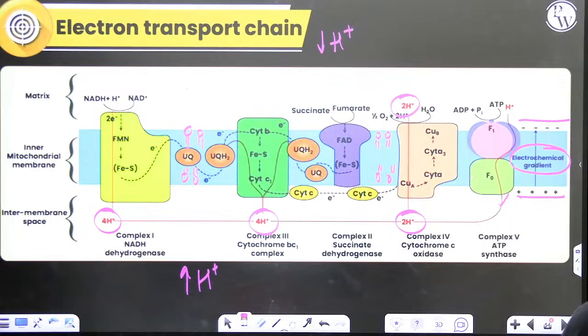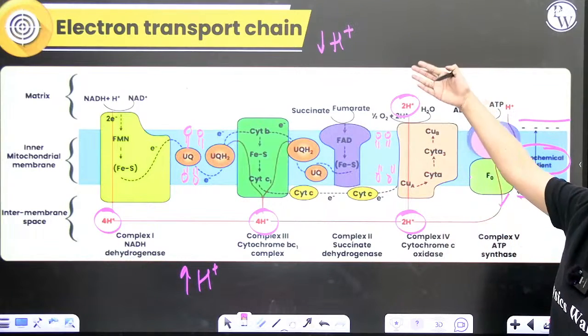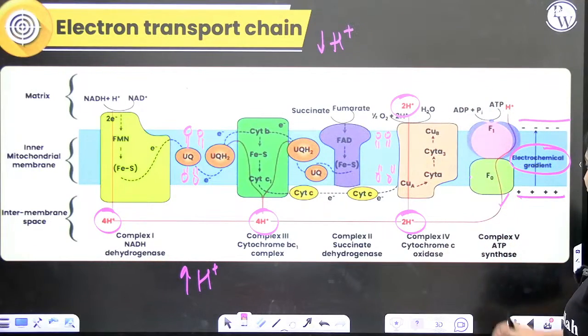What is extrinsic? Yes. Whenever we are saying pump, it will require ATP. Okay. So we have a total of 10 protons pumped from the matrix side to the intermembrane space.